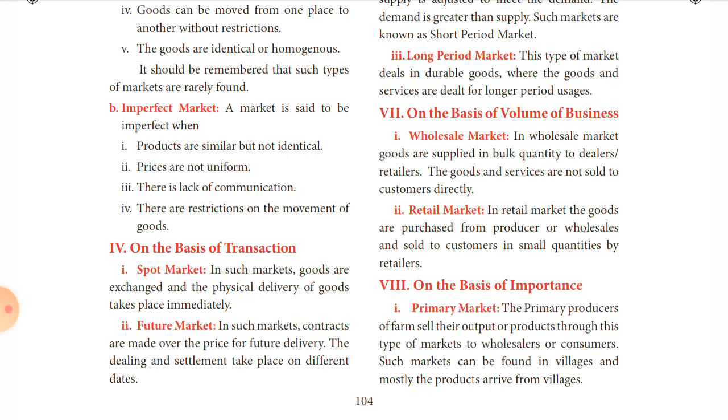Future markets. What are future markets? It's the straight opposite of the spot market. It's like credit sales. A future market is one in which contracts are made. The price will be given in the future, or the delivery will be made in the future. So it's like first delivery takes place and the price will be given in the future, or vice versa. Maybe the price is given first and delivery in the future. The dealing and settlement take place on different dates.